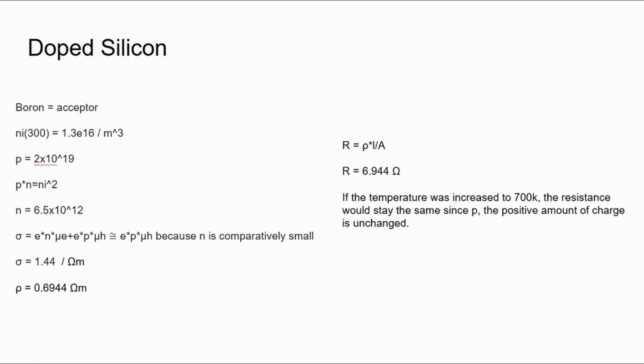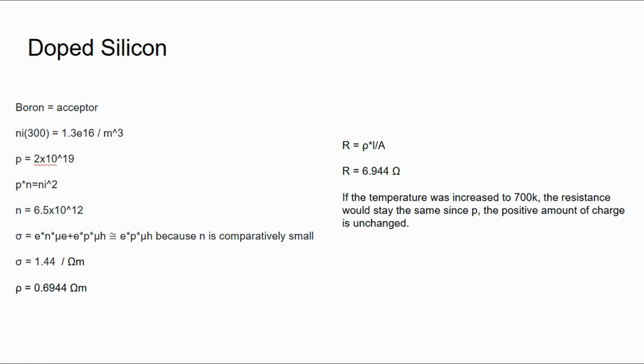We know that boron is an acceptor. The intrinsic value of silicon at 300 is 1.3 times 10 to the 16th per meter cubed. The value for P is 2 times 10 to the 19th, and the value for N is 6.5 times 10 to the 12th. And using the equation for conductivity, you get 1.44 ohm meters. And then using the equation to find resistivity, you get 0.694 ohm meters.